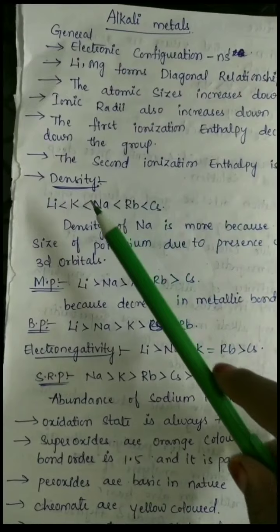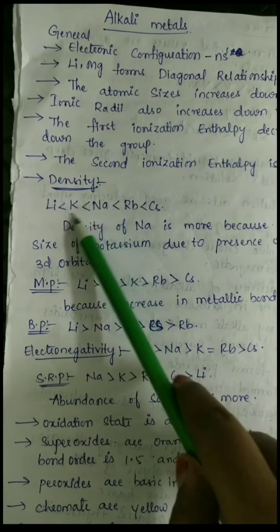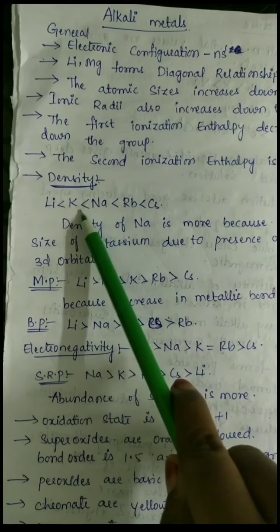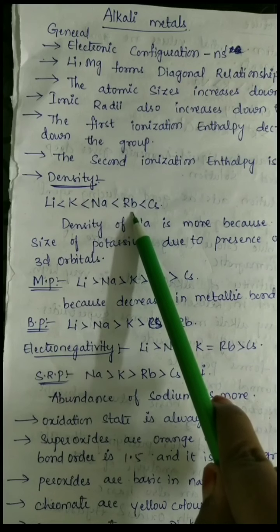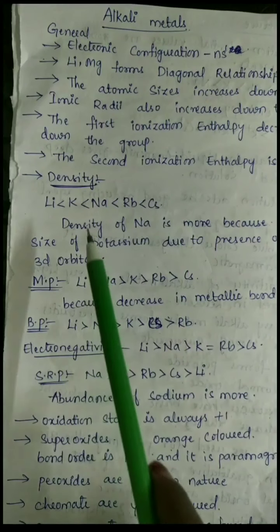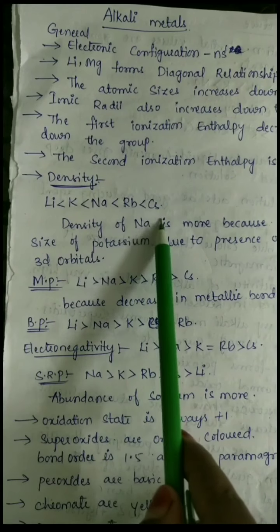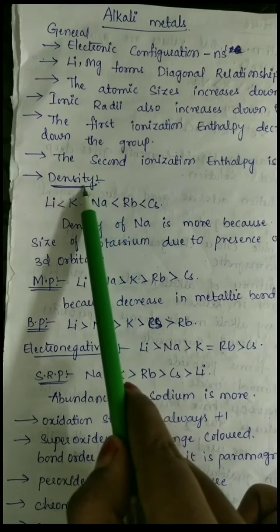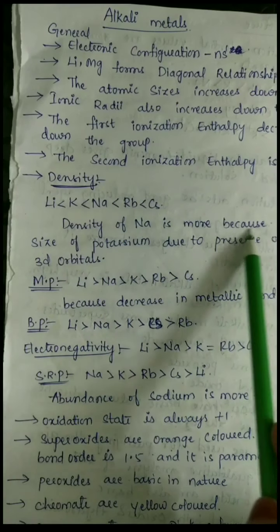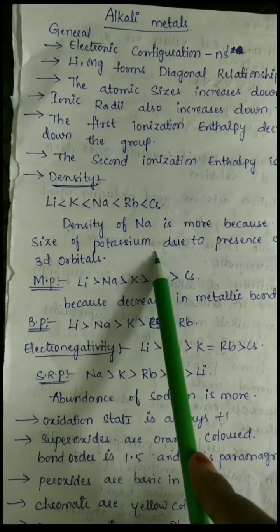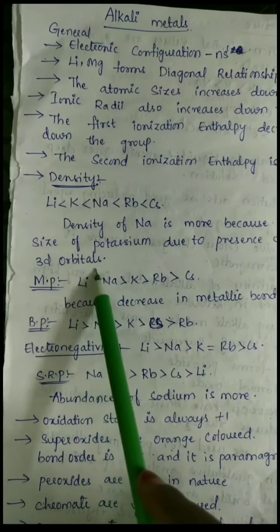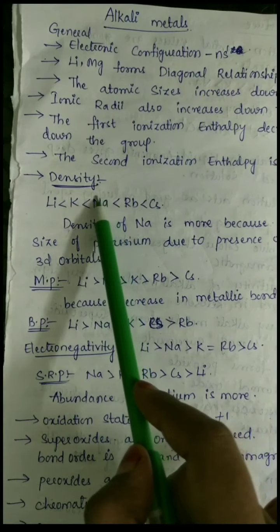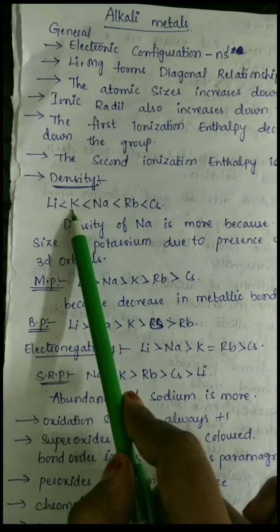And the next one is density. Density always increases down the group. So lithium is less than potassium, is less than sodium, is less than rubidium, is less than cesium. Here you can see the irregular trend, that is, sodium has greater density than potassium. This is because of the large size of potassium due to the presence of vacant 3d orbitals. So because of this reason, sodium has a higher density compared to potassium.